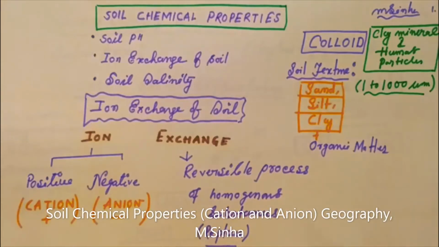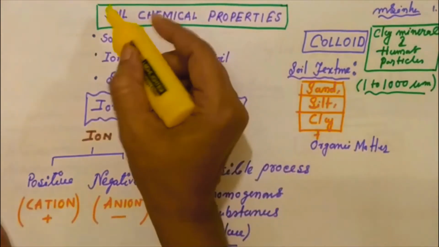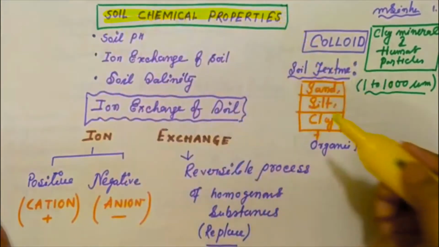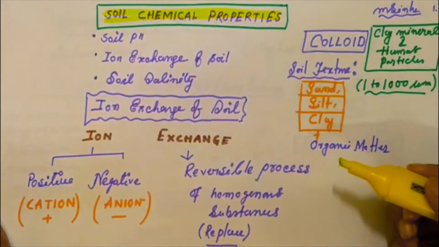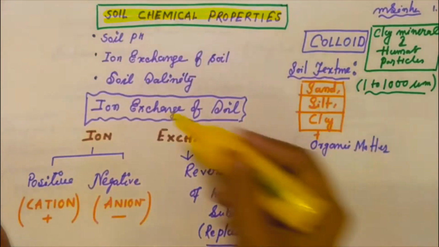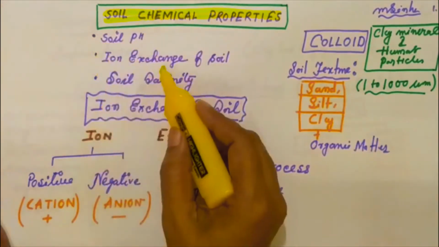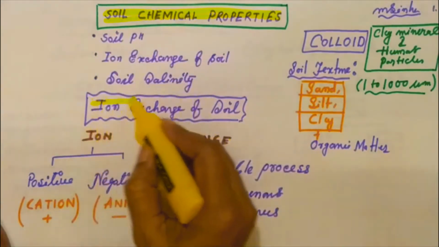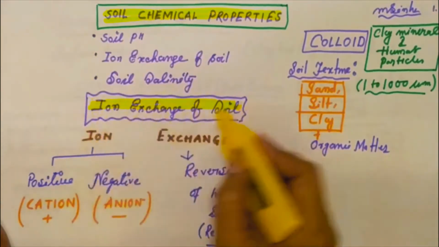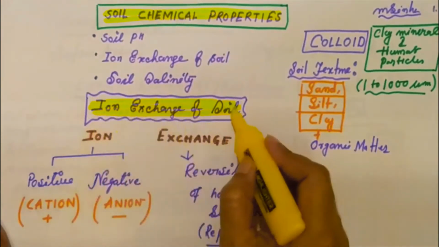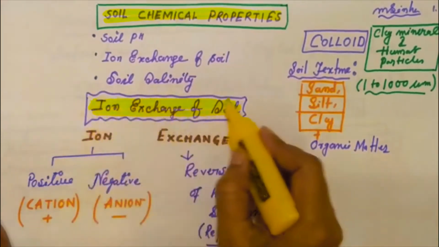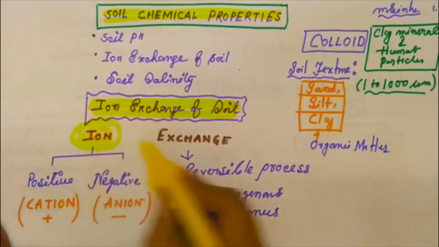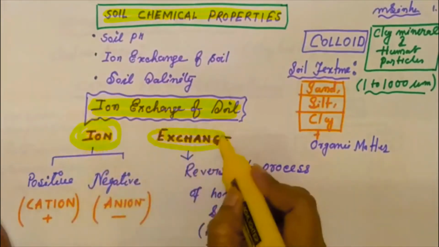Now the topic is soil chemical properties. Soil chemical properties are mainly discussed under the headings of soil pH, soil ion exchange and soil salinity. Now we will discuss only the ion exchange of soil. The term ion exchange relates to two words: first the ion, and second the exchange.